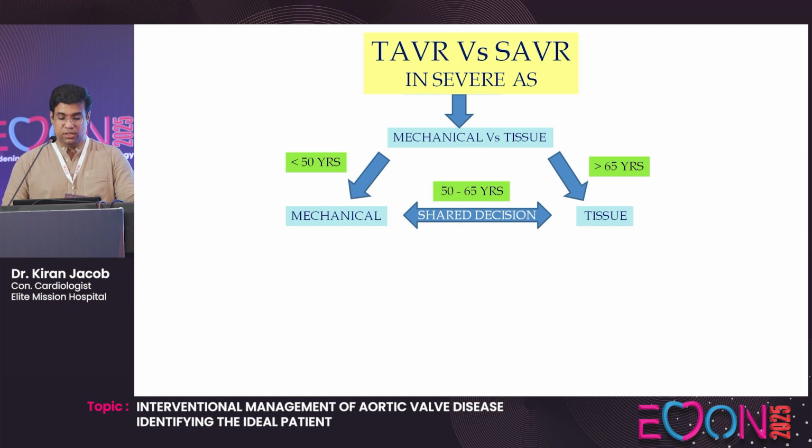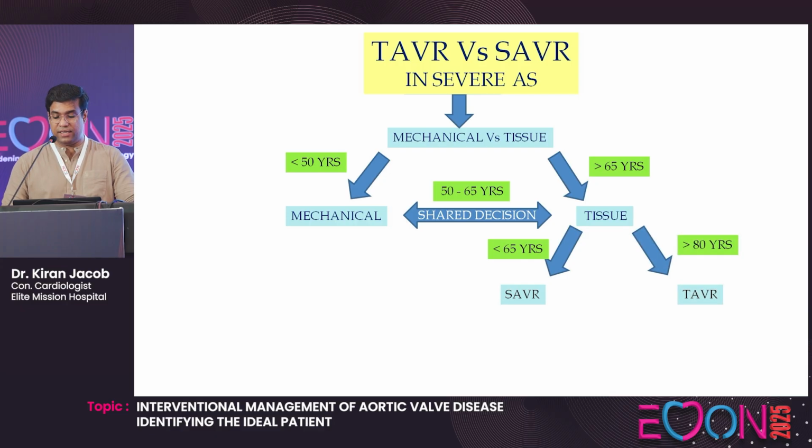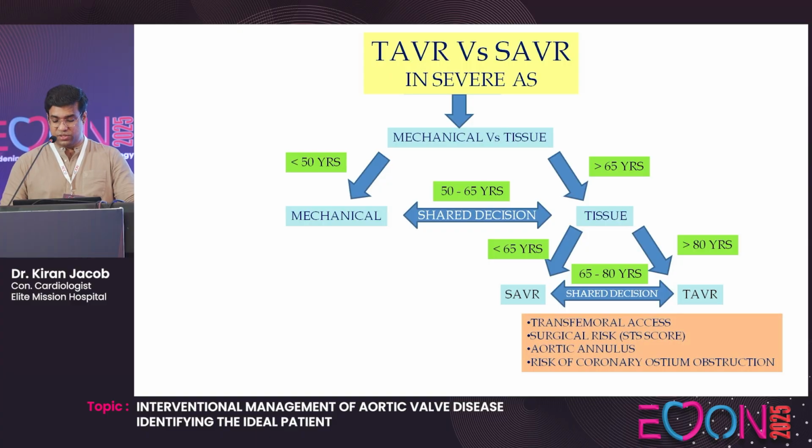Now, if you have chosen a tissue valve, there are two options, either surgical or transcatheter. If the age is less than 65, you can go for a surgical aortic valve replacement. If it's more than 80 years, it's a class 1 indication for a transcatheter aortic valve replacement. Between 65 and 85 years, it's a shared decision, where one of the points which favors TAVR is if the transfemoral access is possible.